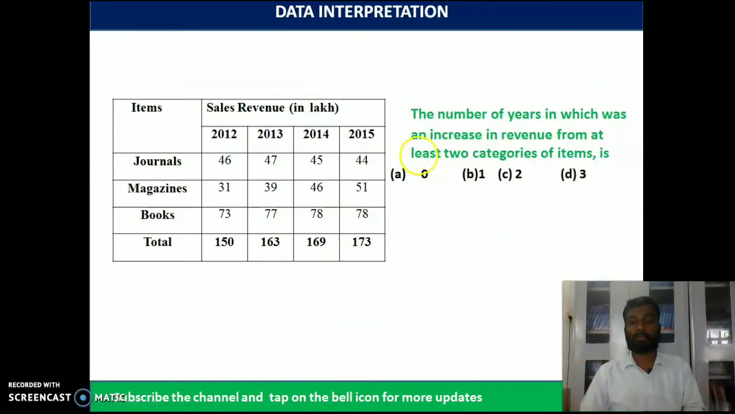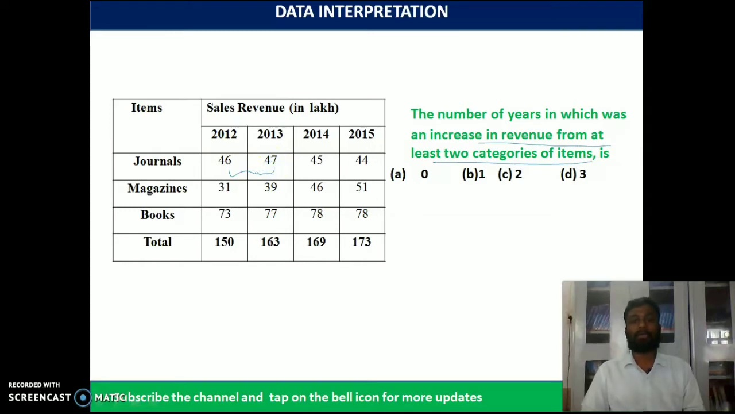So what is the second question? You can see here the number of years in which there was an increase in revenue from at least 2 categories of items. Try to understand the question here. It is asking at least 2 categories increasing in the revenue. You can see here journals. How many years is there an increase? In 2012, do we have any increase? 2013, yes, we have an increase.